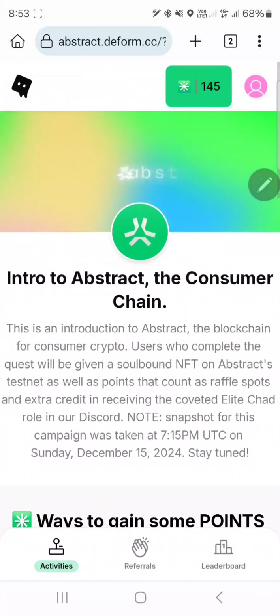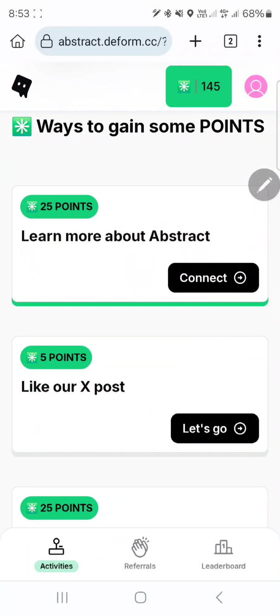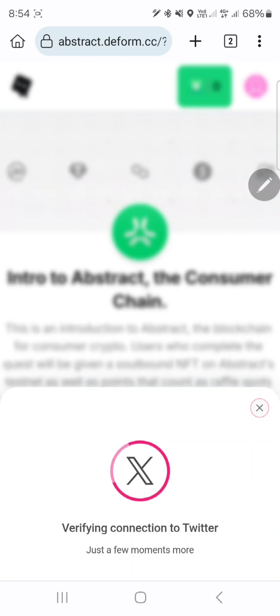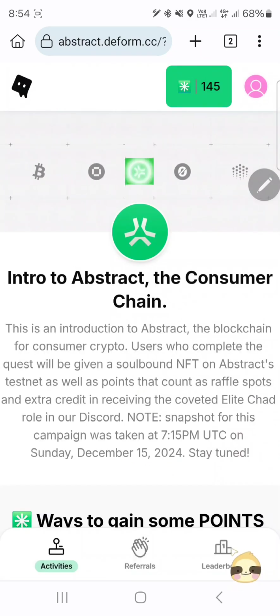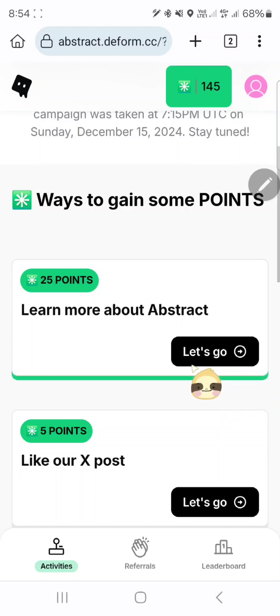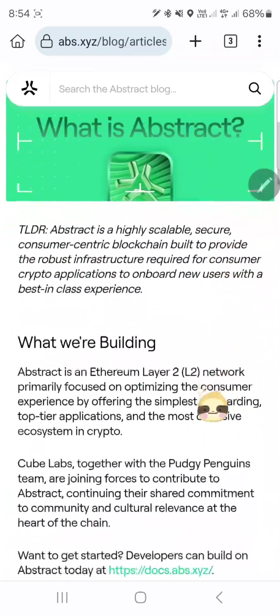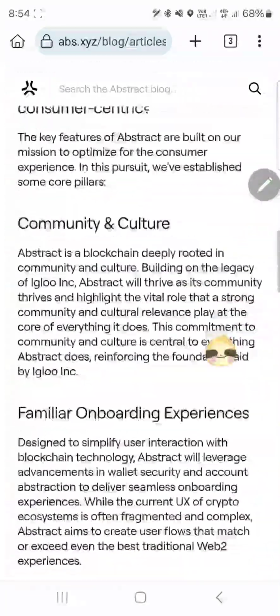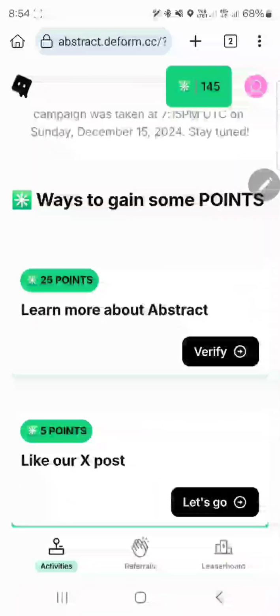And so in this airdrop campaign we have to connect our X handle. So first of all we have to connect X handle and click on connect and authorize it. And it's successfully connected, and then click on let's go. And here you can see the articles regarding abstract chain and what is abstract chain, and go back and click on verify.